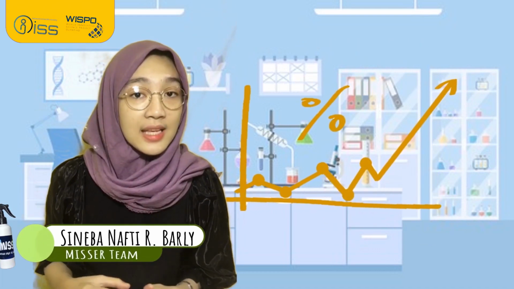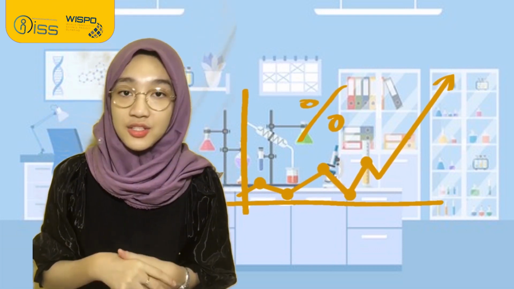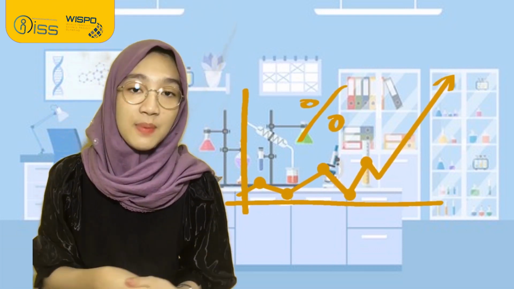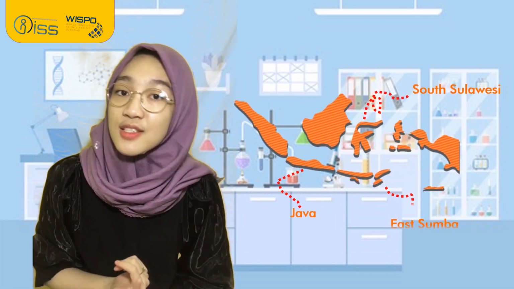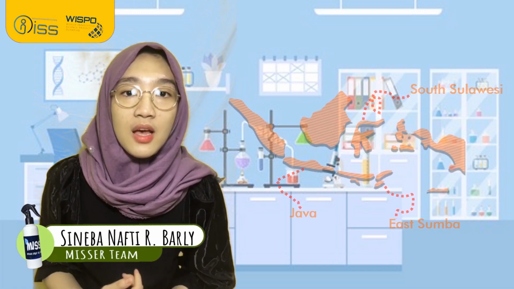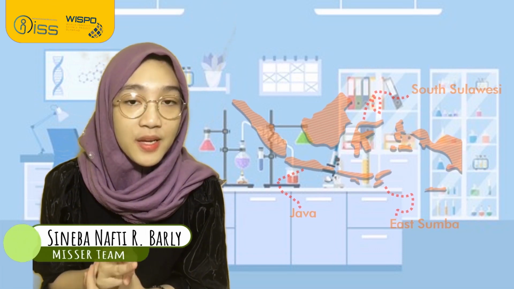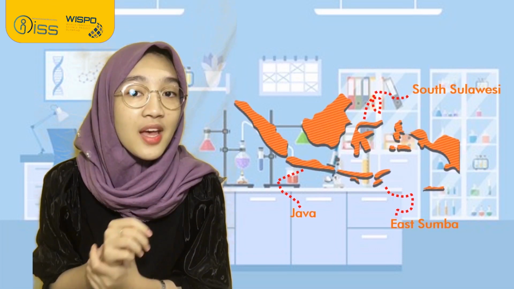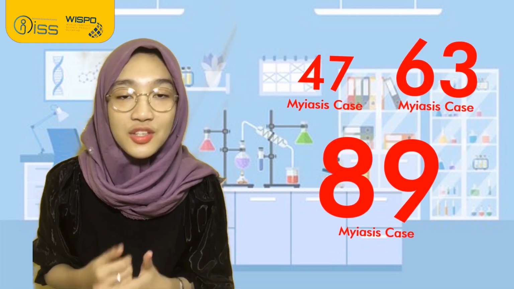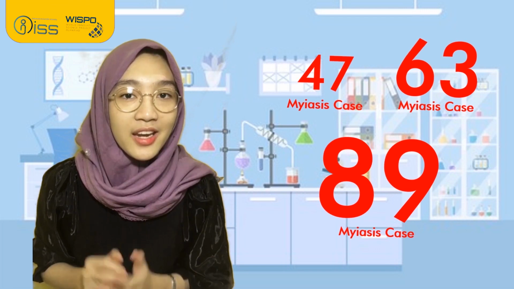and wider. According to SADANA 2003, cases of myiasis in Indonesia are still showing an increase, especially in the central area of livestock, such as South Sulawesi, East Sumba, and Java. Kediri Veterinary Clinic's data shows that in 3 years, there has been an increase of myiasis cases. In the first year, there were 47 cases, then 63 cases in the second year, and 89 cases in the third year. Then, what is the cause of myiasis?